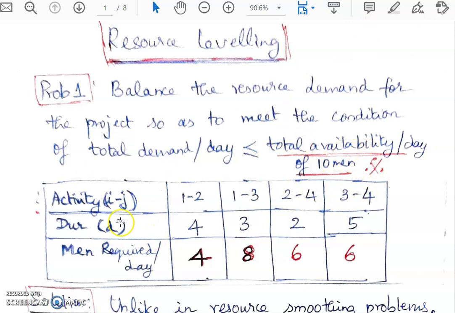Here, if you see the problem, four activities have been given. Their duration and manpower requirement are given. This is the resource, labor, given per day for each of the activities. So as usual, activity 1-4 is being done for 4 days and each day it requires 4 men for its completion. 1-3 is being done for 3 days. Each day it requires 8 men and so on.